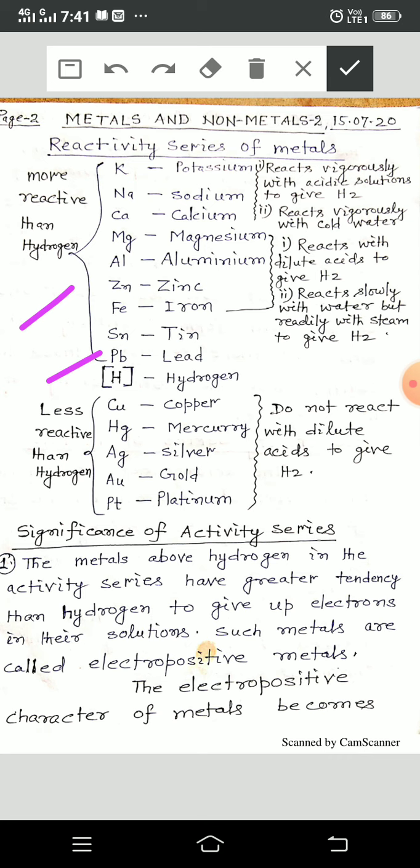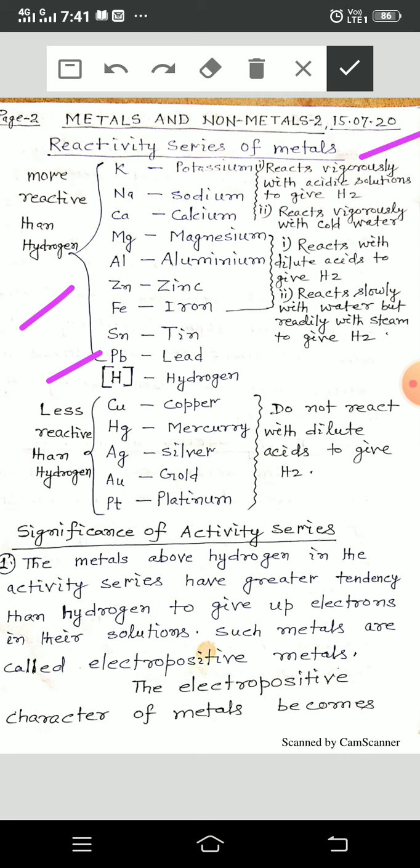That's why they react vigorously with acidic solutions to give hydrogen gas, because they are more reactive than hydrogen. That's why they react with dilute acids to give hydrogen. Vigorously means quite excitedly, very strongly, with acids.